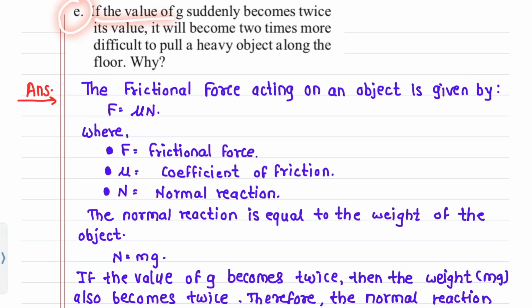If the value of g suddenly becomes twice its value, it will become 2 times more difficult to pull a heavy object along the floor. Why? Answer: The frictional force acting on an object is given by F equals mu times N, where F is the frictional force, mu is the coefficient of friction, and N is the normal reaction. The normal reaction is equal to the weight of the object.